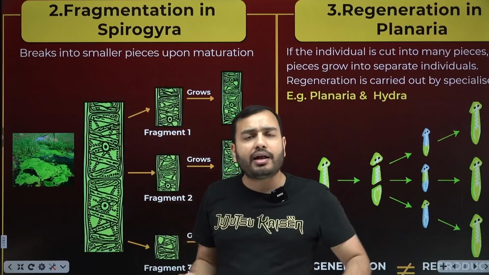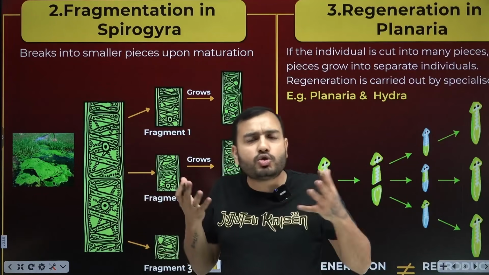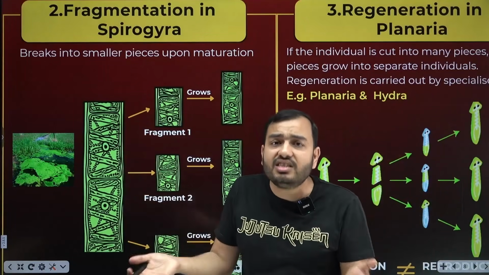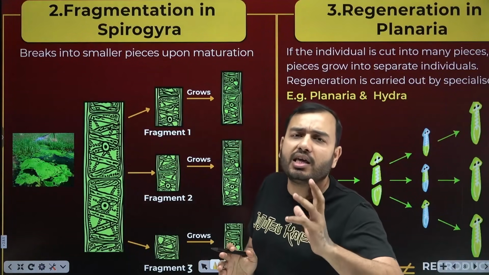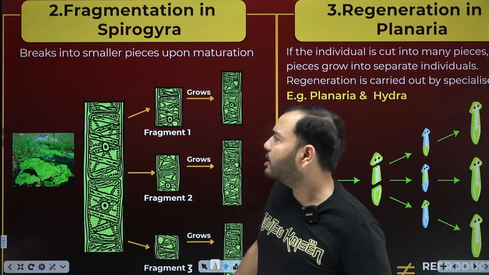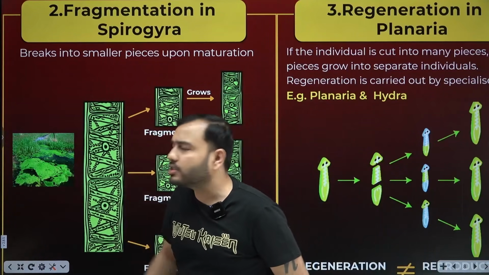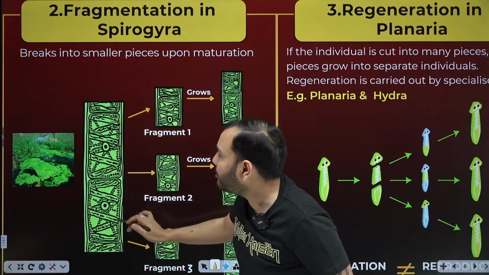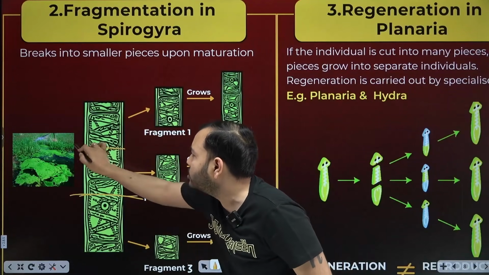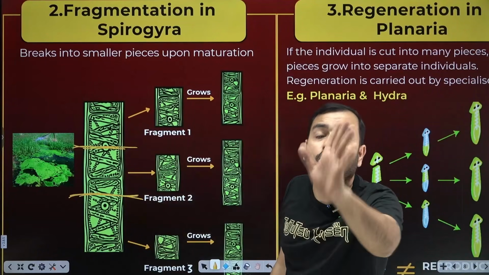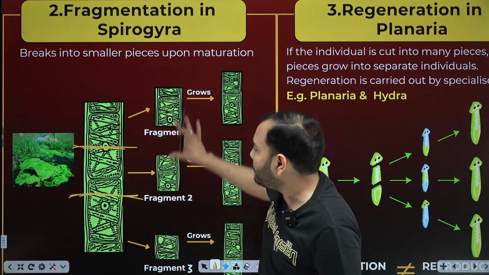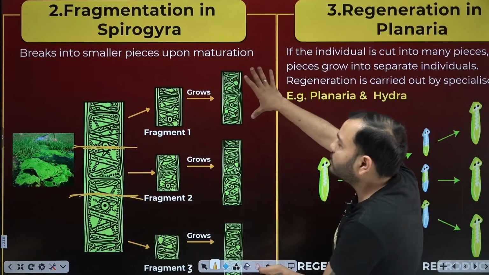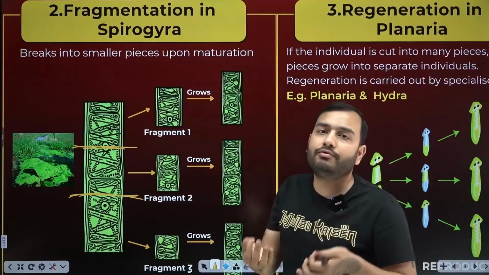When Spirogyra becomes mature, becomes big, then maybe it is not able to reproduce sexually, or it does not want to. In such a condition, what is the method for it to create a new individual? The only way is that it breaks itself. It breaks itself into 2, 3, 4 parts on its own choice, making different fragments, fragment 1, fragment 2, fragment 3. And all these fragments slowly grow and form new individuals.